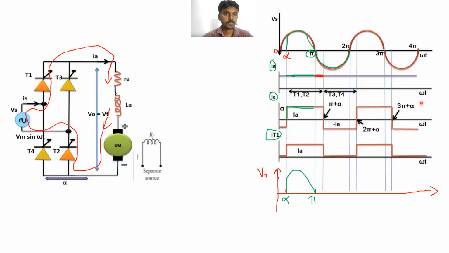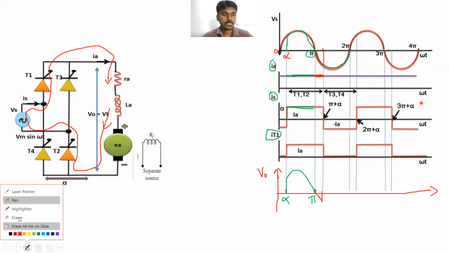The output voltage is still present across the load circuit, because here we have not connected any freewheeling diode. So that's why the output voltage is still present like this, same as the supply voltage.